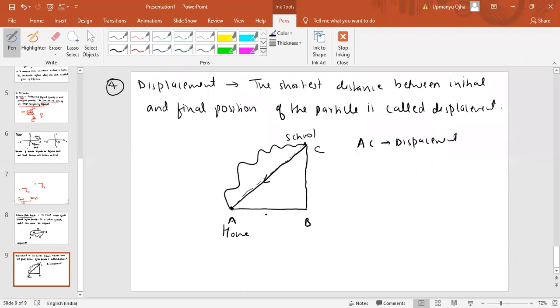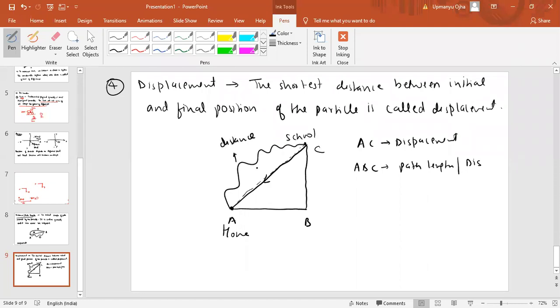Now, if I ask you, what is ABC? ABC is the path length, or distance. Even this zigzag path is also a path length or distance.